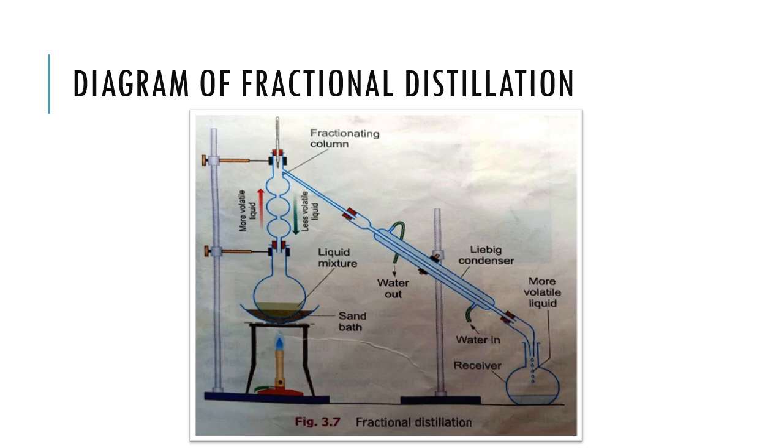The lower boiling liquid gets into the condenser first and collects in the receiving flask. As long as the lower boiling liquid continues to distill, temperature will remain constant. After the lower boiling liquid has distilled off, the higher boiling liquid begins to distill and temperature will rise. The receiver will be immediately changed and higher boiling liquid is collected separately. The separately collected parts of the liquids, they are called fractions.